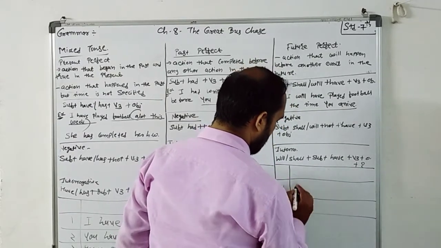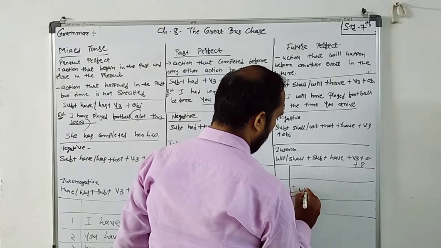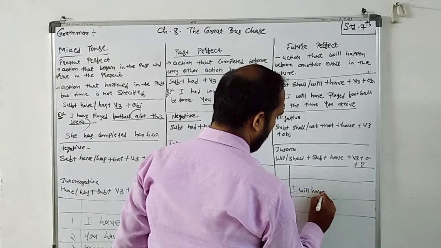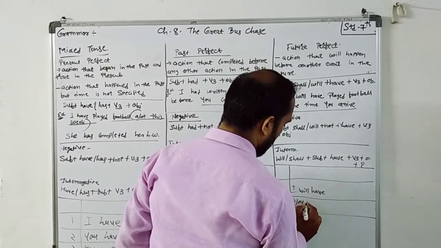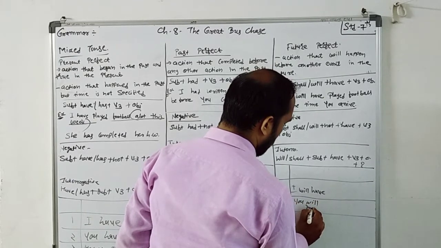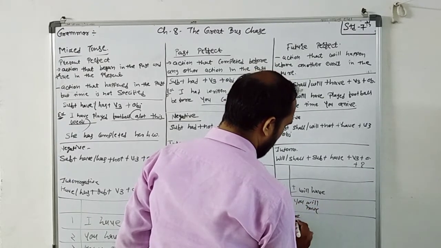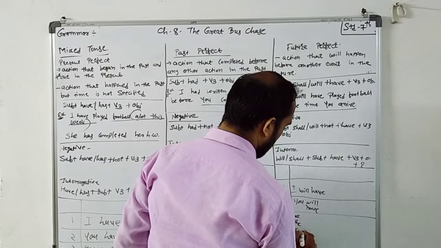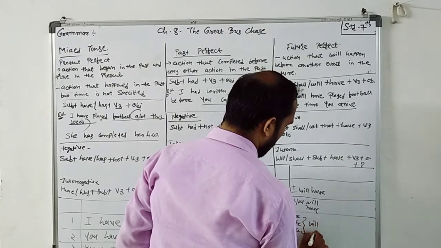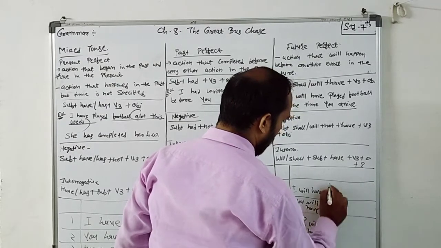First, second: I will have, you will have, and he, she, it will have.